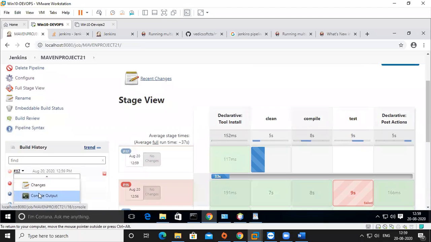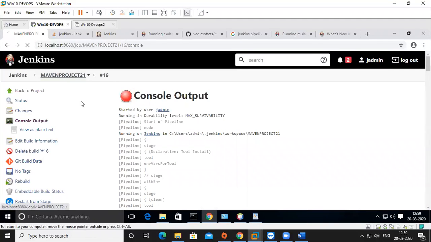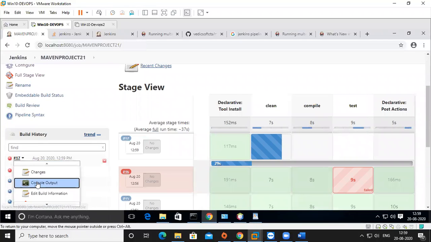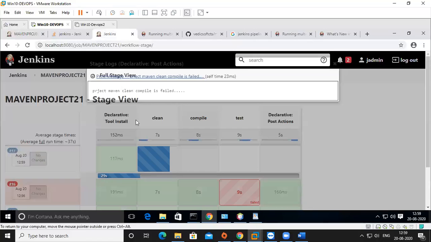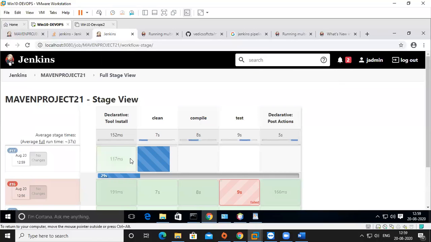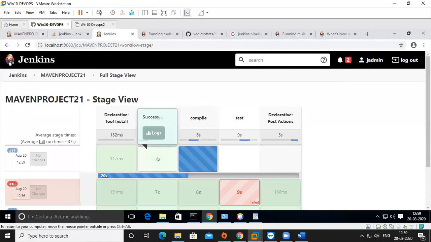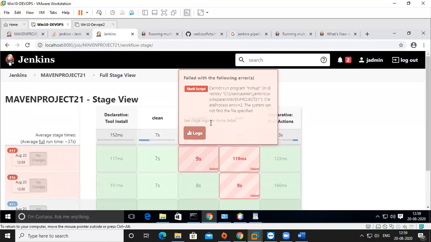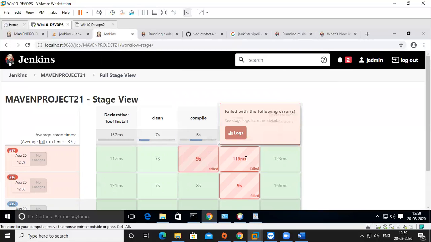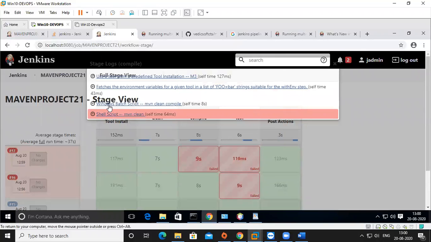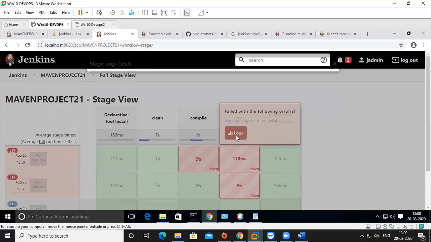Now it is immediately throwing errors. It won't take much time. Sorry, it is 16. The new one is 17, right? So this is 17. The clean is in progress, completed. In compile, in progress, problem. See, in compile a problem is there. The next stage also has a problem. So you can see the compile problem. The bash command is good, but the sh command is showing red color. Because of that failure, it is not doing anything. The test also fails.